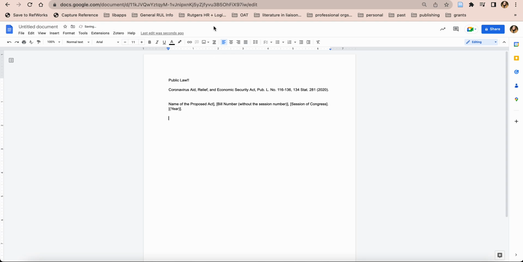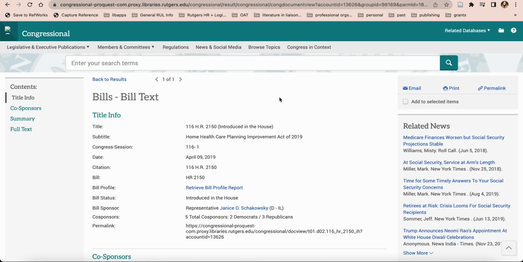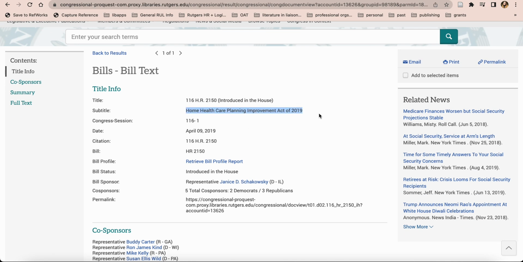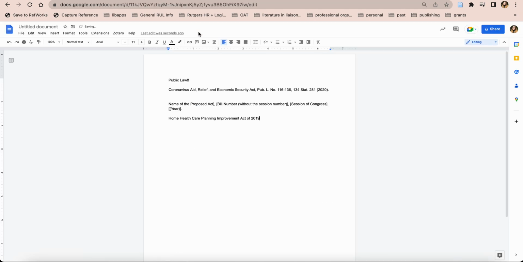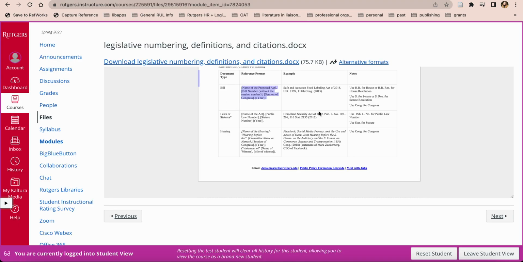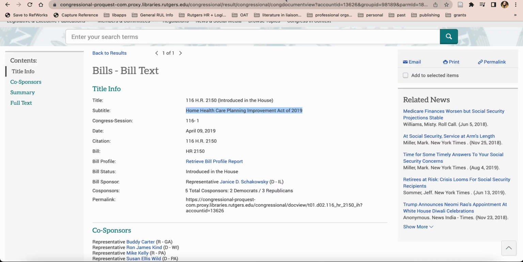So let's go back to our bill here. The name is the first thing we need. Again, we know where to find the name. Pop that in there, put a comma. Then we get our bill number without the session number. Let's go back and look at our example. We've got our HR for House or S for Senate, and then the number. So this would be HR 2150.